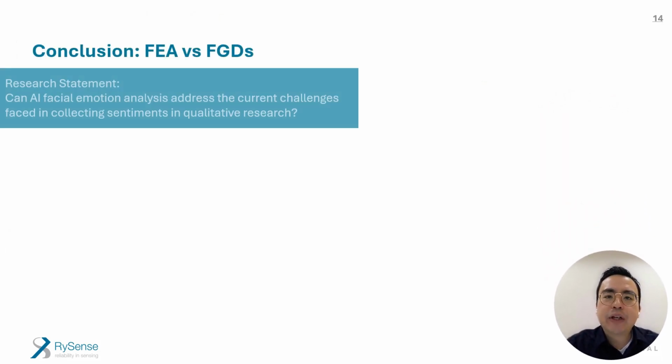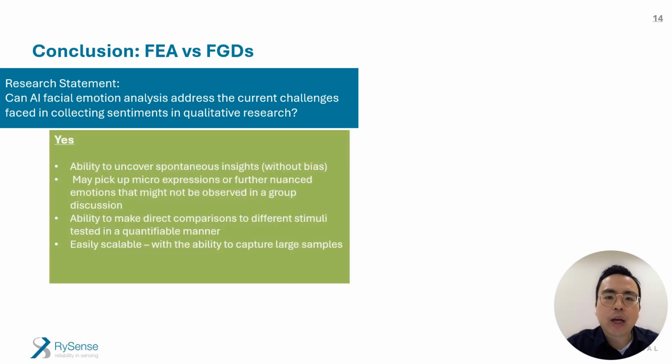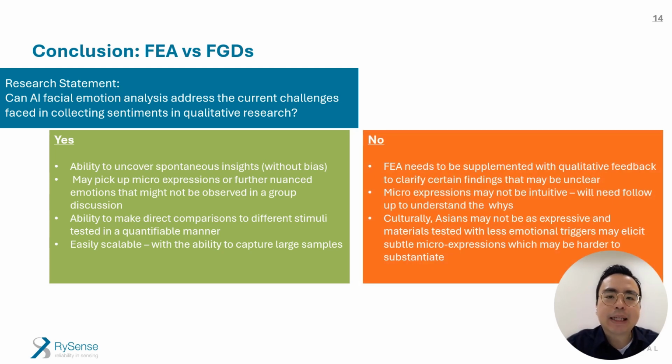Does AI facial emotion analysis help us with collecting sentiments in qualitative research? Yes and no. It does allow for collection of unbiased spontaneous insights of microexpressions. It also allows for comparisons of different stimuli by quantifying different emotions and enables data collection on a much larger scale. However, it needs to be supplemented by qualitative feedback to clarify certain unclear findings. Microexpressions can also be misleading and will need to be followed up.